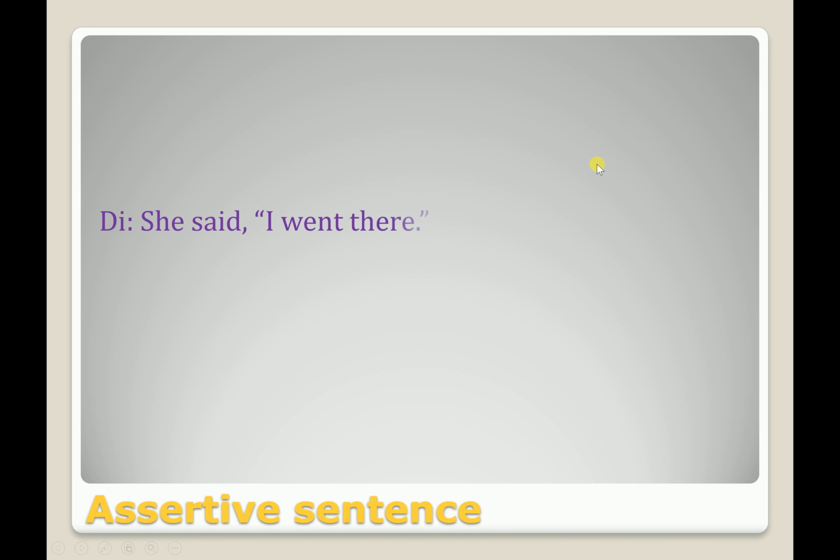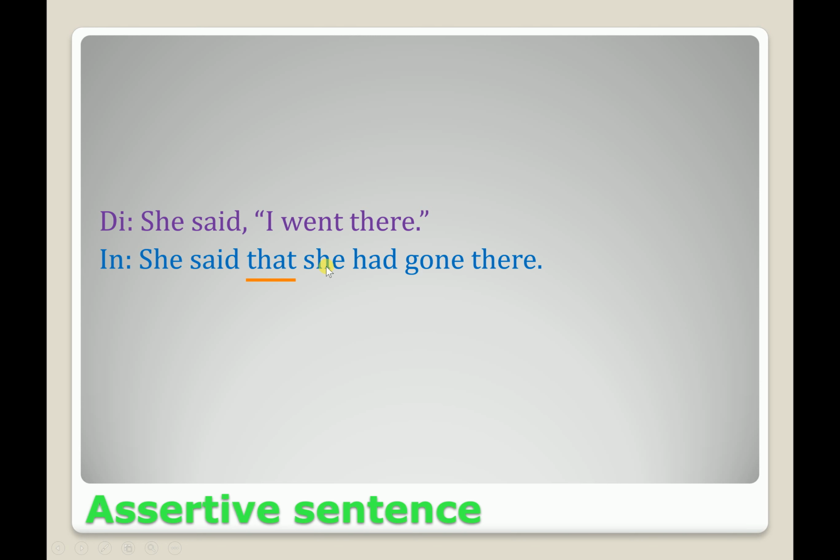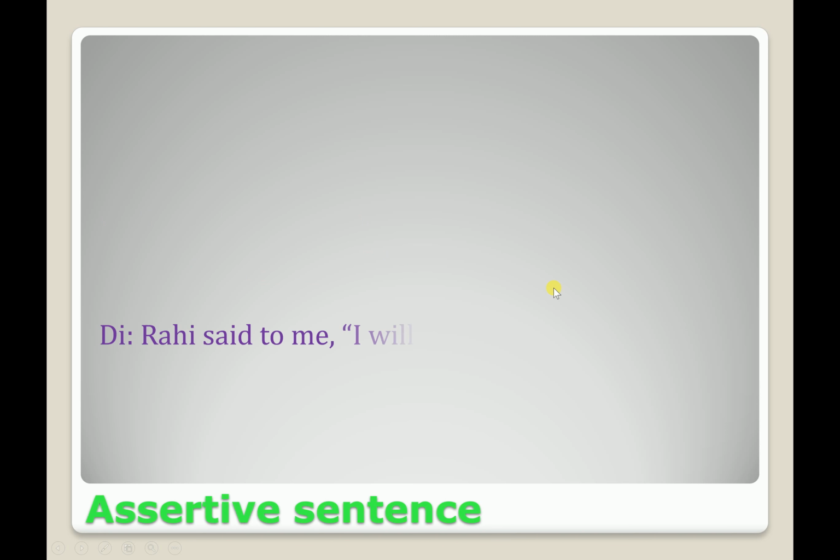In the second example, we will see: She said, "I went there." So she said, the verb is in past tense, so you have to change the tense. Let's see how the changes occur. So she said that; "she said" is okay, "that" is added. I will be changed into she because the subject is she. Then past indefinite tense will be changed into past perfect tense, so that's why had gone. And there does not change, because if you get here, it will be there, but if it is already there, then there is no change here.